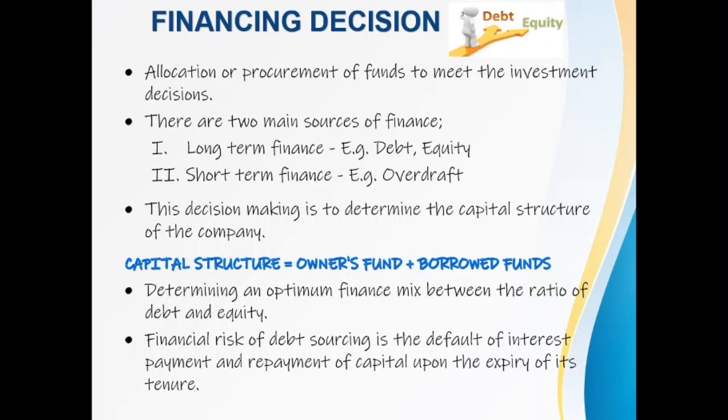The decision making is to determine the capital structure of the company, because the conclusion we need to arrive at in a finance decision is how to strike the balance between the debt and the equity ratio. How to have a good debt to equity ratio. What are the factors affecting you when you're going to make a debt finance, or an equity finance, right? Basically the capital structure of a company equals owner's funds plus borrowed funds, that is debt plus equity equals capital, because owner's funds means equity, borrowed funds means debt. So you need to determine an optimum finance mix between the ratio of debt and equity.